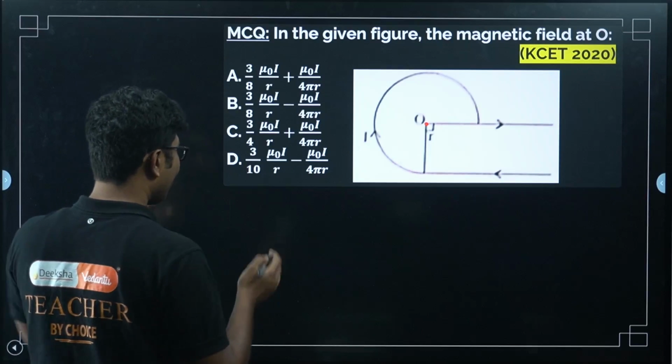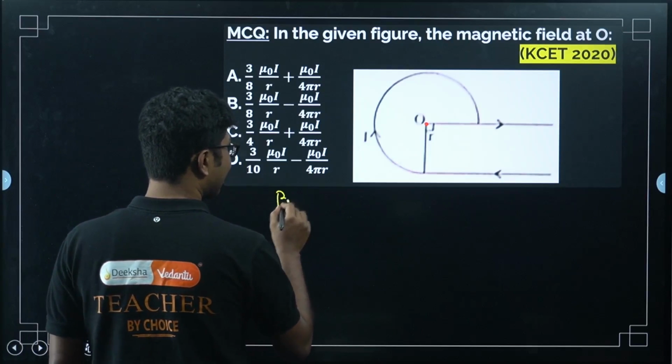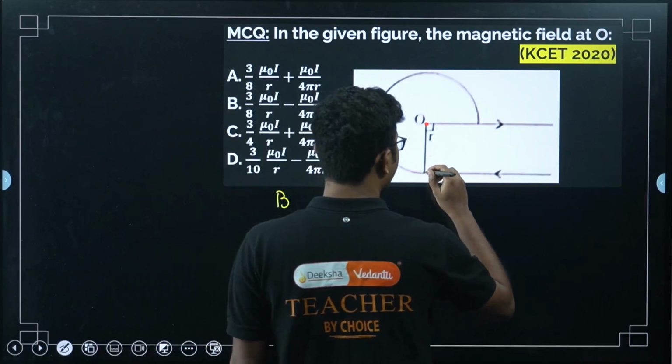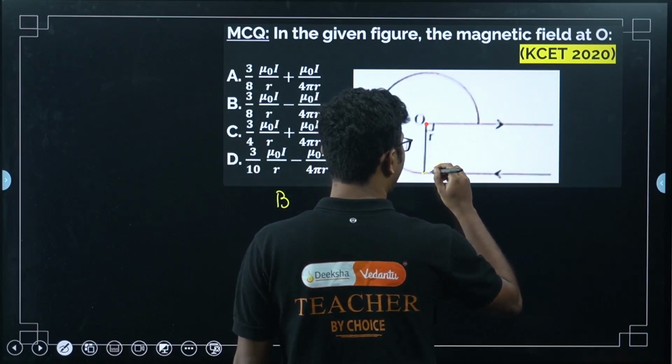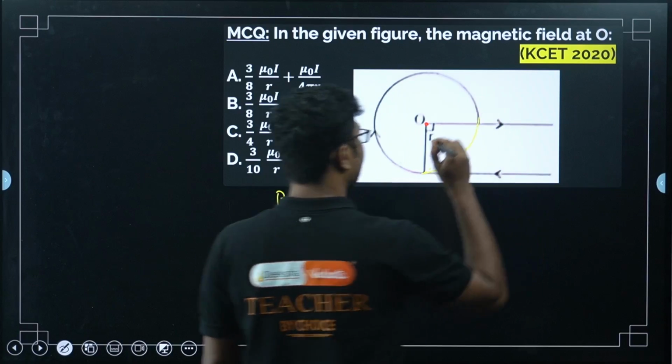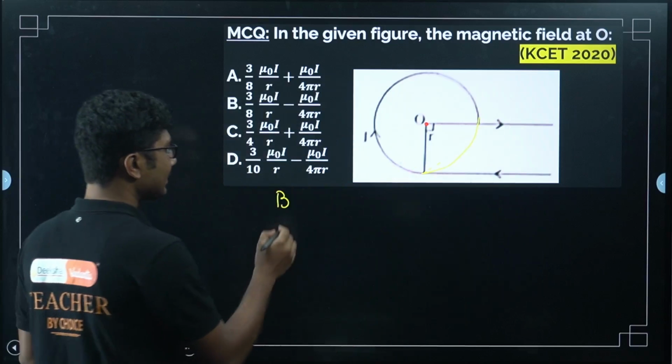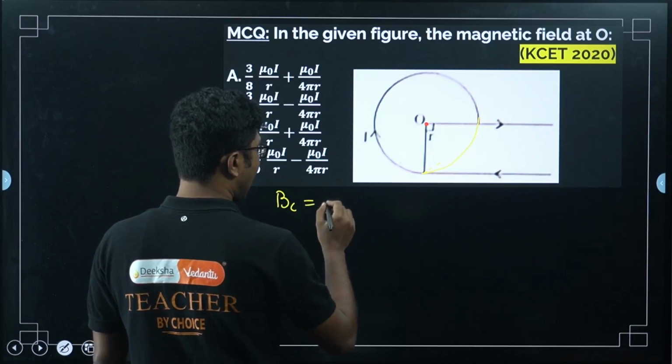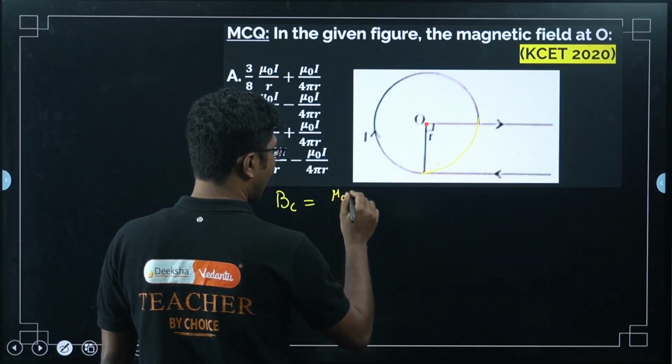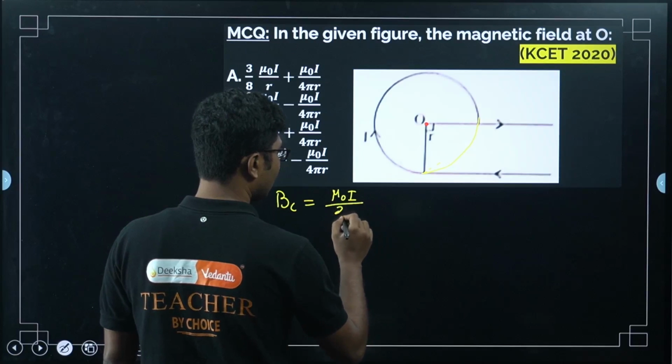First of all, what is the magnetic field at the center if the circle was whole? If the circle was whole, the magnetic field at the center would have been mu naught I by 2r.